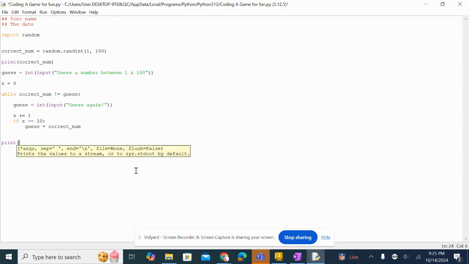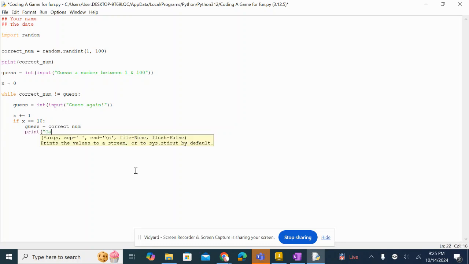Print game. You know what? I'm just going to keep it nested. Print game over. You guessed 10 times. Okay? Name this as you wish.